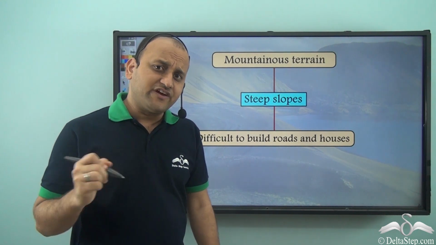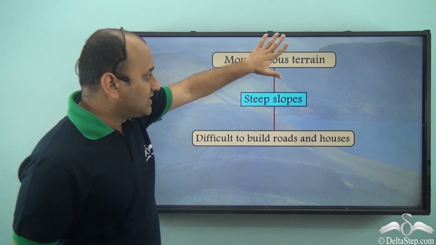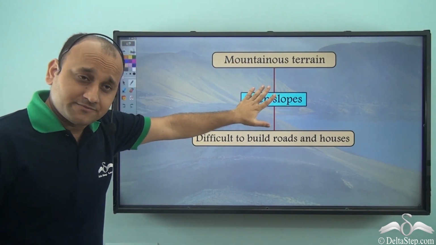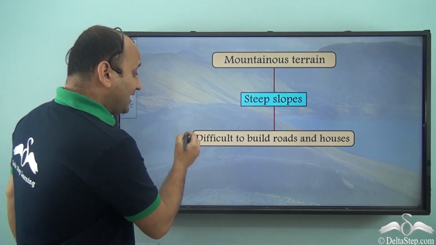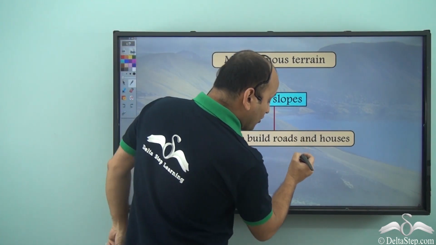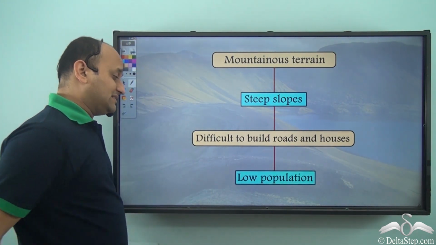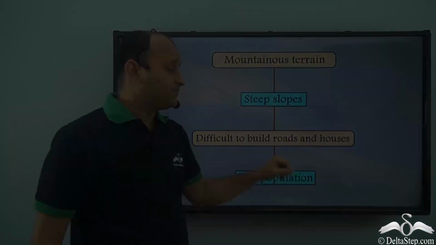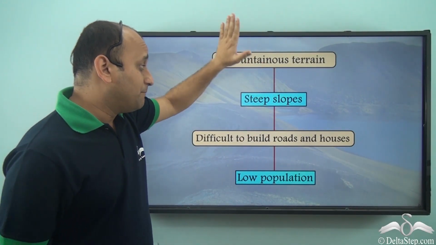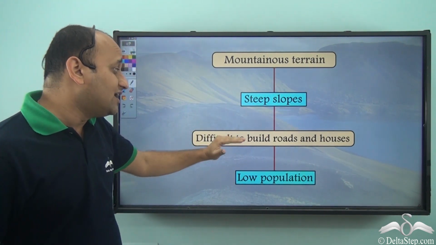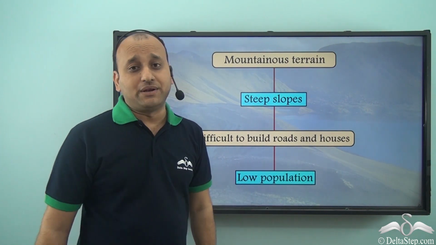Now why is it difficult to live in mountainous terrain? Well, because mountainous terrain has steep slopes, and when the slopes are pretty steep, it is difficult to build roads and houses in such areas. Because of this, it is difficult to build roads and houses, hence these places have low population.